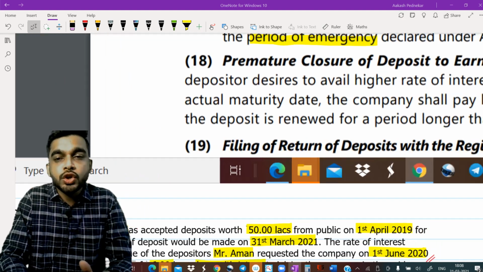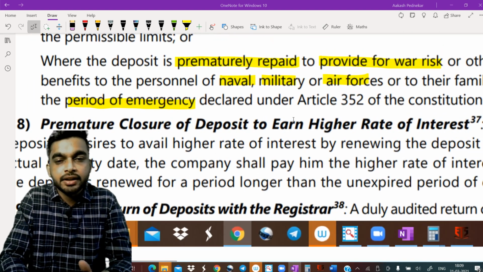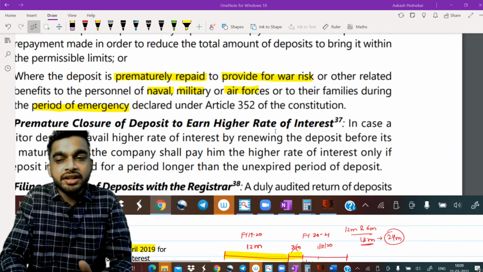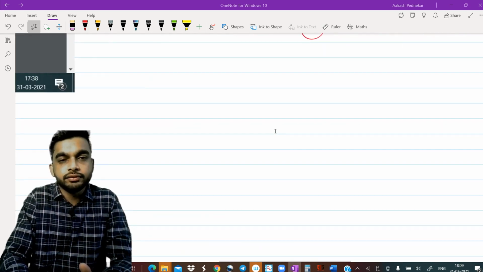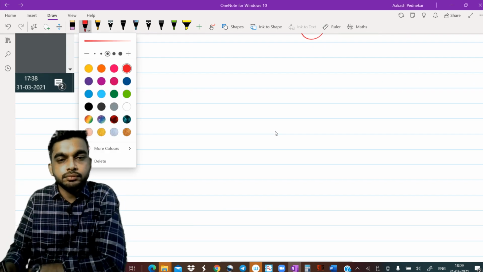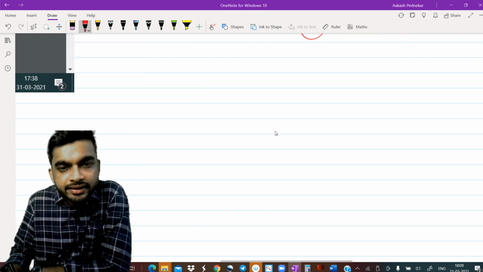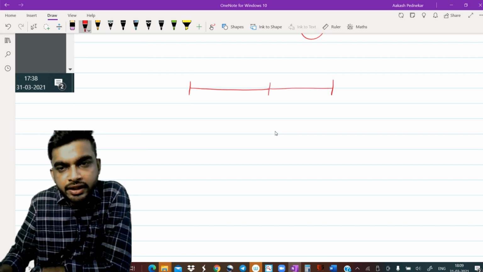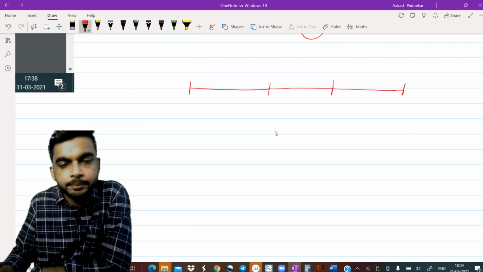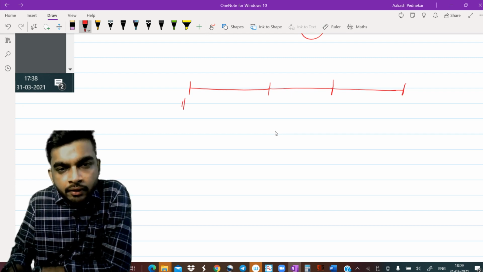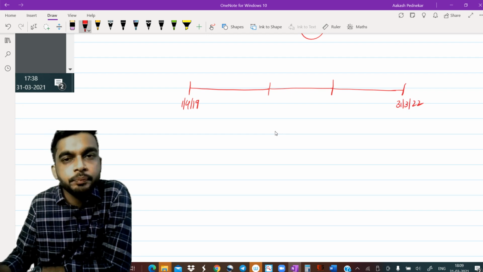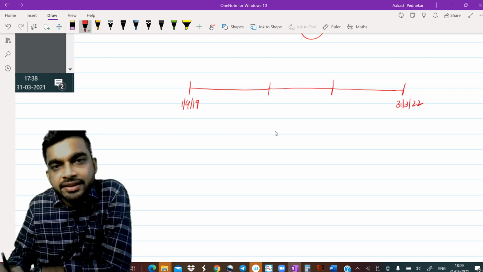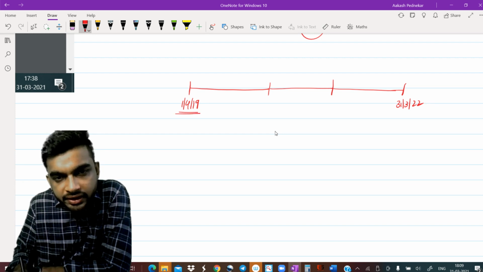That was premature closure of deposit. Now let's try and understand this also with the case of an example. Focus. Now, guys, let's suppose the company accepted a deposit for a period of 3 years, that is 1st April 19 till 31st March 22. When they came up with these deposits, they were giving an interest rate of 10%.